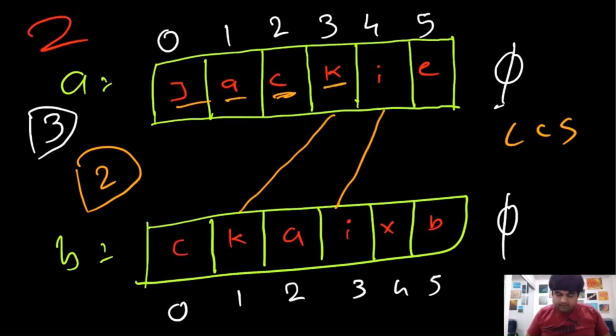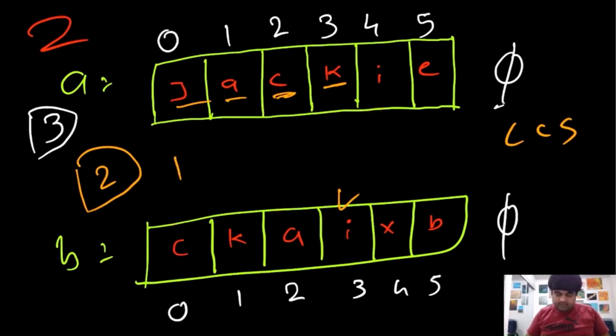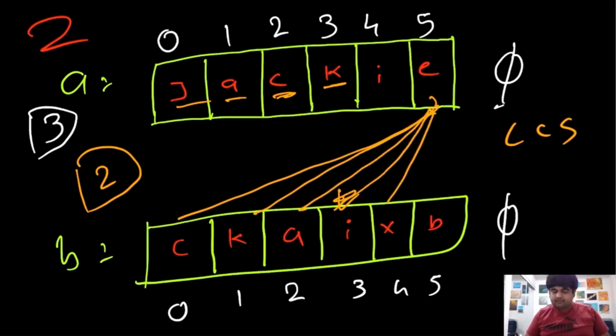Now we have calculated the values for K. Now again let's repeat the same process. Again with I, we compare all the values. Okay, we find the substring over here from this value I. Again this is only 1 and we don't find any other values, so we are done. Now we are at the last element E, and again we check with all the values of B and we don't find any substring, so we are done over here basically. And this is the most primitive approach.